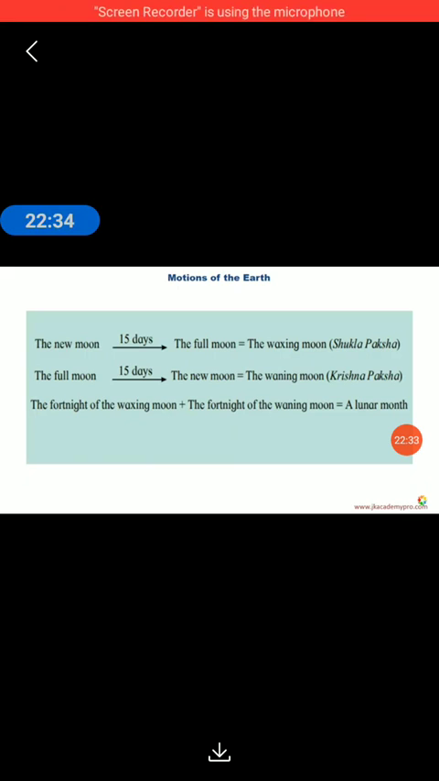Now let's revise what we have learned. The new moon takes 15 days to become a full moon, and this is called the waxing moon, also called Shukla Paksh in India. The full moon takes 15 days again to become a new moon. That is called the waning moon, and it is called Krishna Paksh in India. The fortnight of the waxing moon along with the fortnight of the waning moon is called a lunar month, or a moon month.